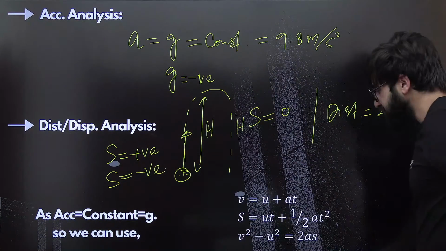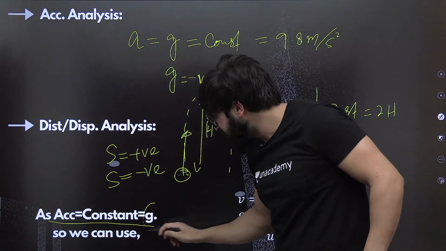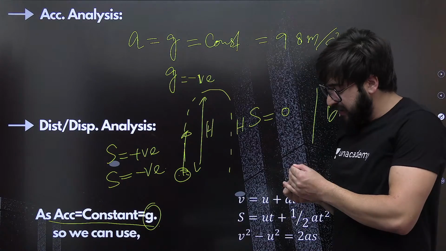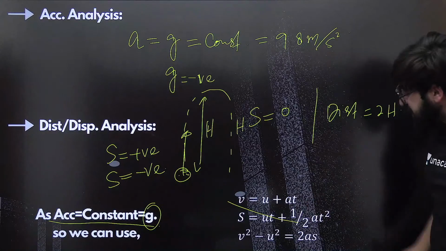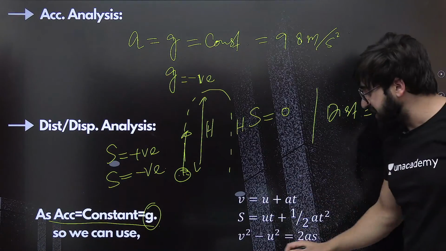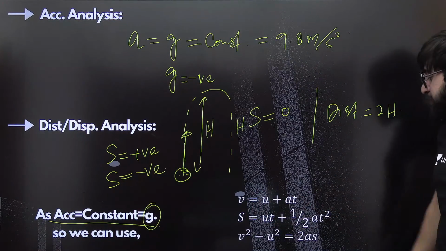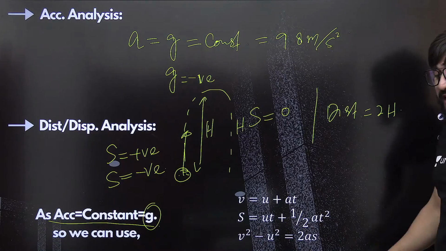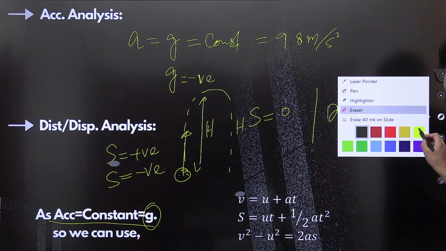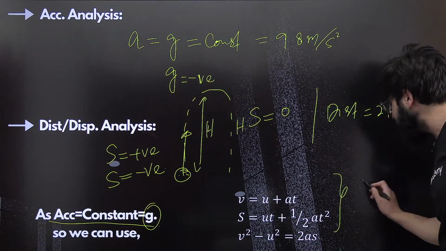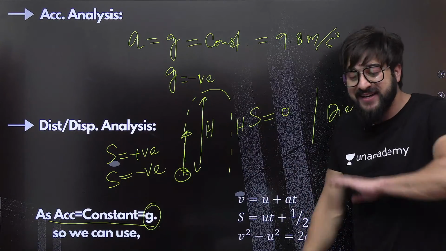Fine. Now, as I told you, in this case we take acceleration as constant, that is nothing but g. If acceleration is constant, can we use all of these equations? Definitely we can: v is equal to u plus at, s is equal to ut plus half at square, v square minus u square is equal to 2as. We use these equations only in one condition, as I told you previously, when acceleration is constant. Otherwise not.